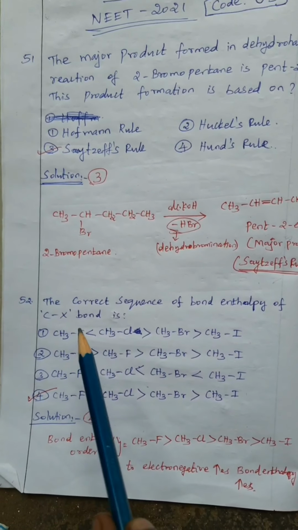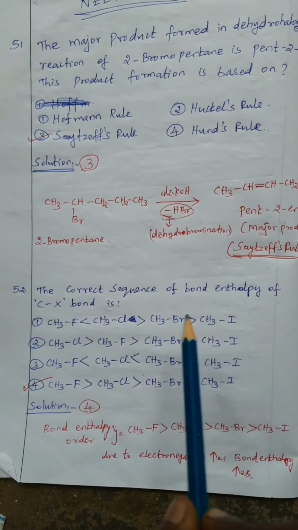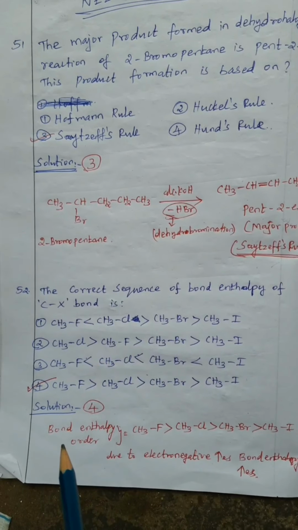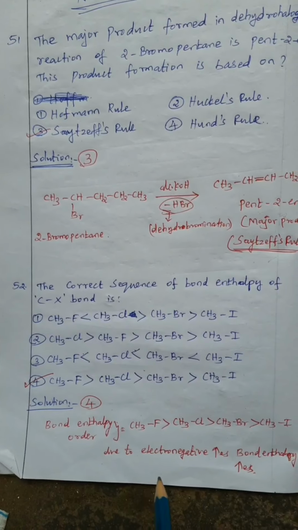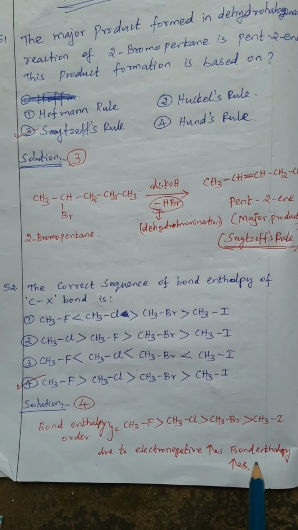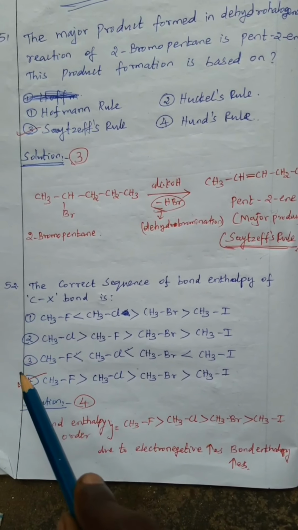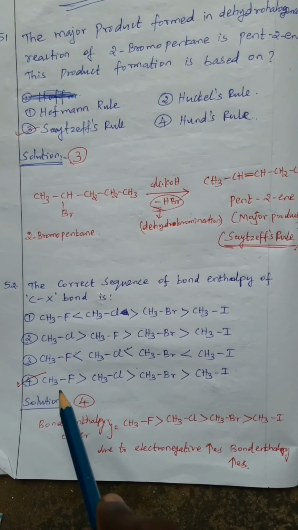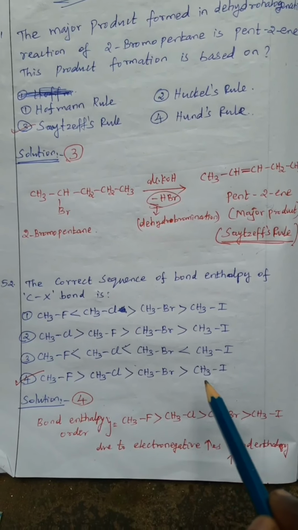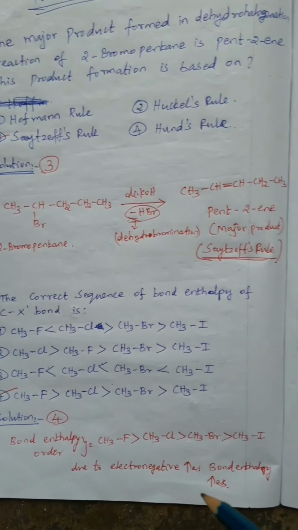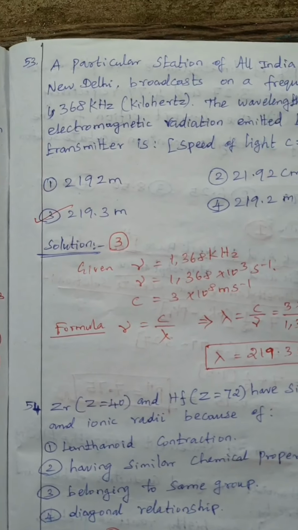Next question 52. The correct sequence of the bond enthalpy of the C-X bond is, so C-X, X is a halogen: fluorine, chlorine, bromine, iodine. More electronegativity increases, bond enthalpy also increases. So option is 4. Question number 52, 4. Methyl fluoride greater than methyl chloride, then methyl bromide, then greater than methyl iodide. So 4 is answer.